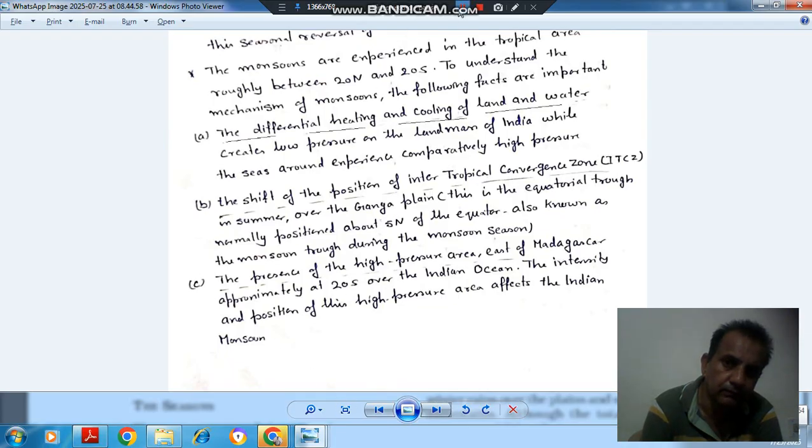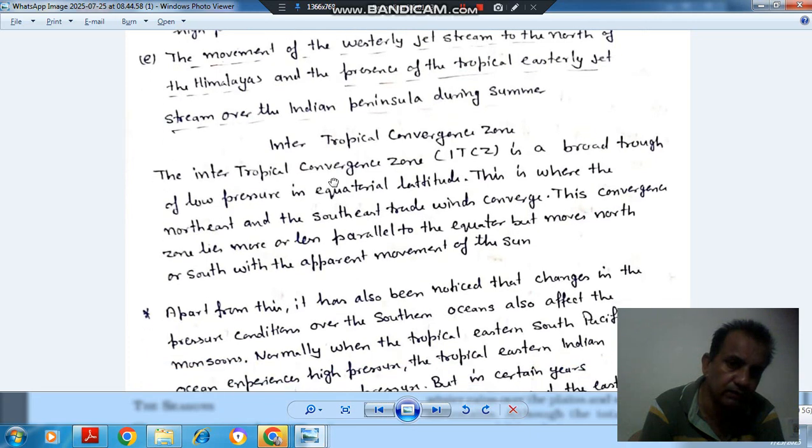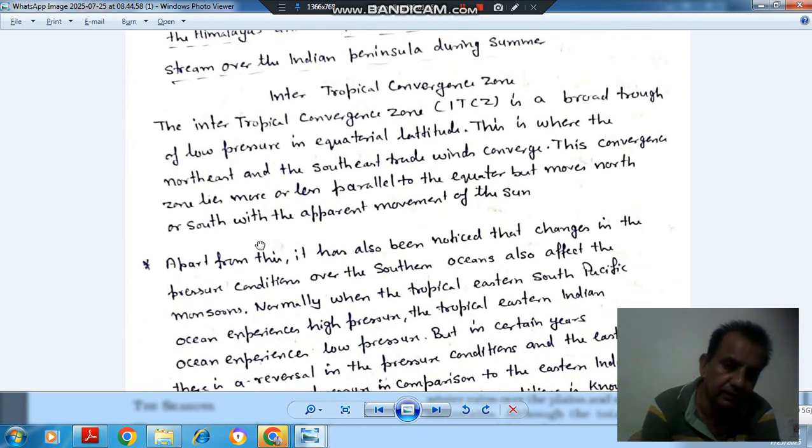Fourth was the Tibetan plateau heating. And fifth was the movement of the westerly jet stream to the north of the Himalaya and the presence of the tropical easterly jet stream over the Indian peninsula during summer. So these were the factors that affect the monsoon.